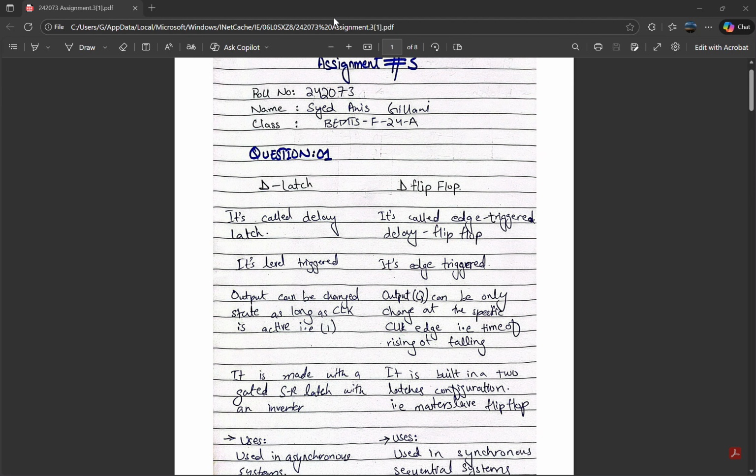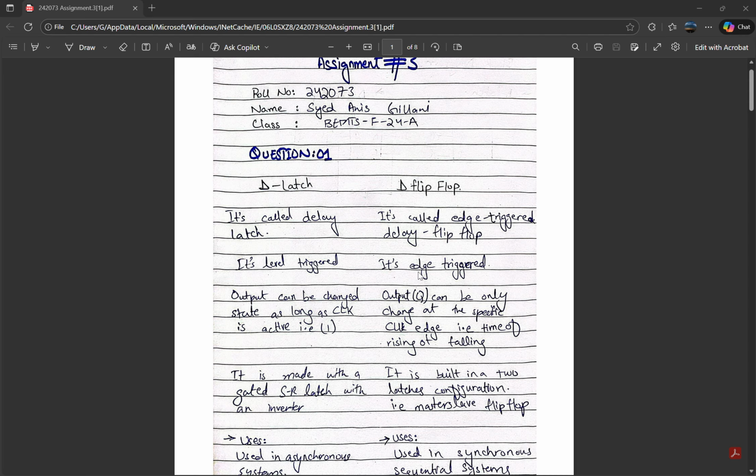Good morning, everyone. We are going to discuss an assignment of DLD in which we are going to explain D-latch and D flip-flop circuits. D-latch circuits are called delay latch because there is a delay in the flow of current. D flip-flop circuits are called edge-triggered delay flip-flop because they are edge-triggered. In D-latch circuits, it's level triggered.